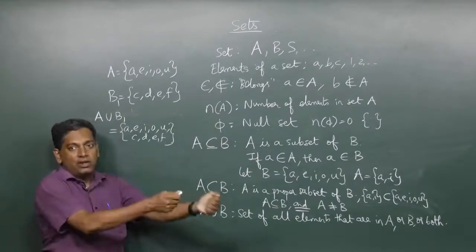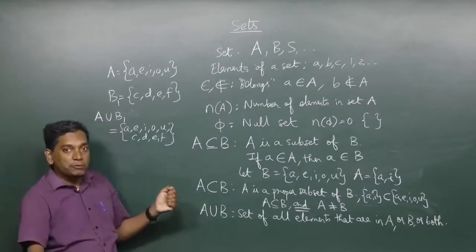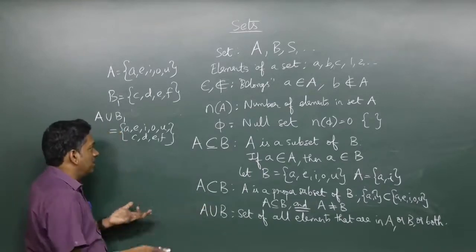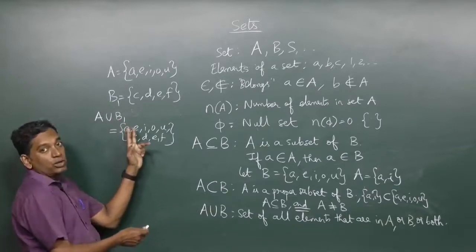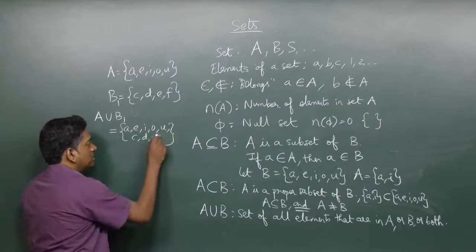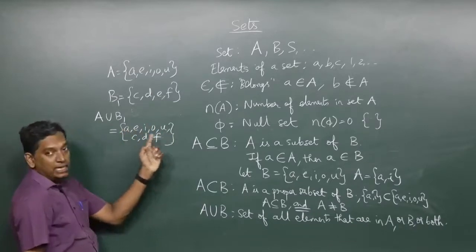Either the element is there or not there. It's not as if it's there in the 3rd position and the 10th position. The position is of no consequence. So if E is there, it should be listed only once. Okay, so that means we should just say A, E, I, O, U, C, D, F.